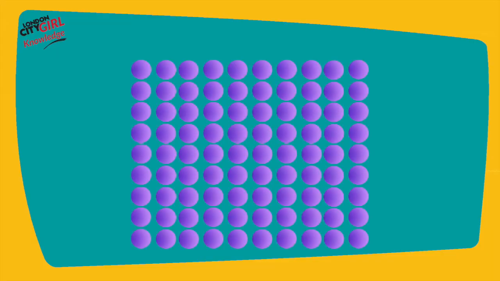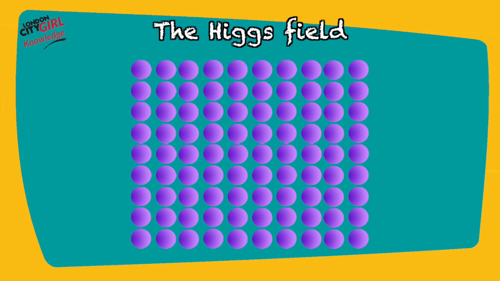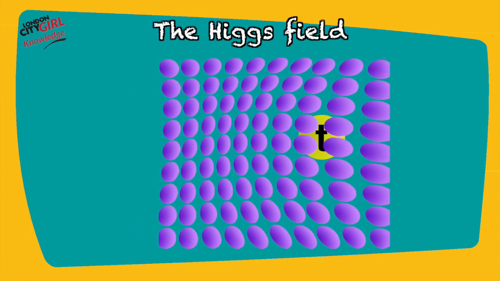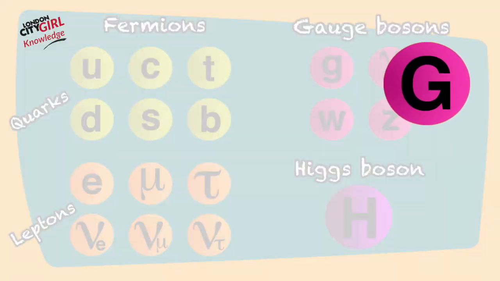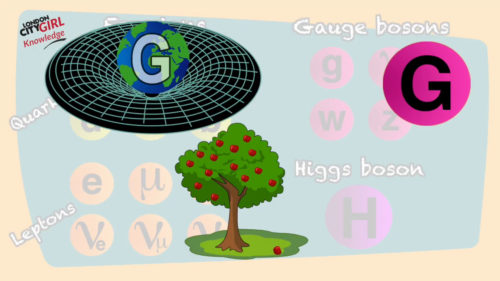The Standard Model also describes the Higgs field, which is a quantum field that permeates all of space. Particle interactions with the Higgs field impart other particles with their mass. For example, the top quark is interacting with the Higgs field, and this is what is giving the top quark its mass. The Higgs boson is the local excitation of the Higgs field. And there's one final boson to talk about, the graviton. This is a hypothetical particle that mediates the gravitational force.